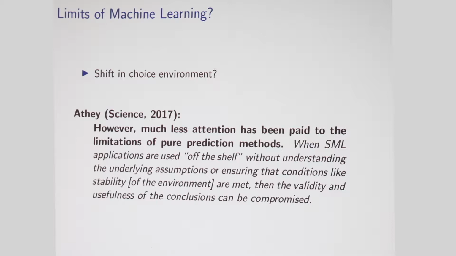And so the idea here is, maybe machine learning models do very well in a stable environment when the set of choices stays the same. If you have major shifts in the choice environment, maybe they don't do so well. And for a lot of economic applications, we're really interested in what happens with a shift in the choice environment.